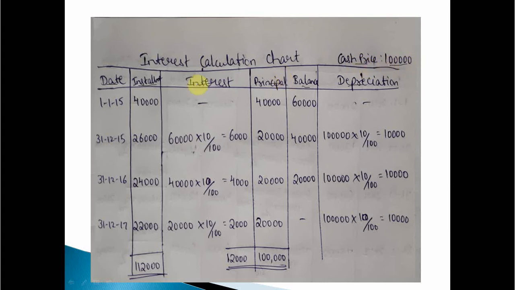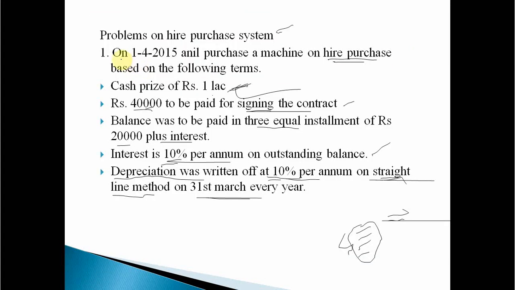See here, this chart shows everything: the date, then the installment, interest paid, principal, balance remaining, and depreciation. This is the original value of the asset, already given in the question. On 1/1/2015, sorry, it is 1/1/2015, Anil purchased a machine on hire purchase based on the following terms.